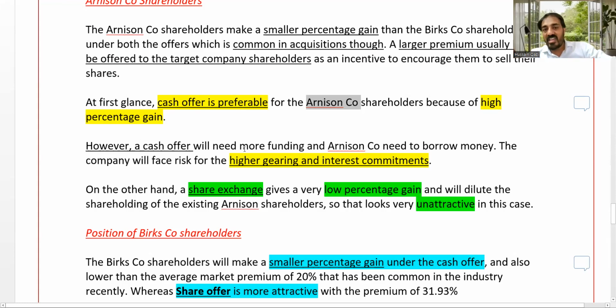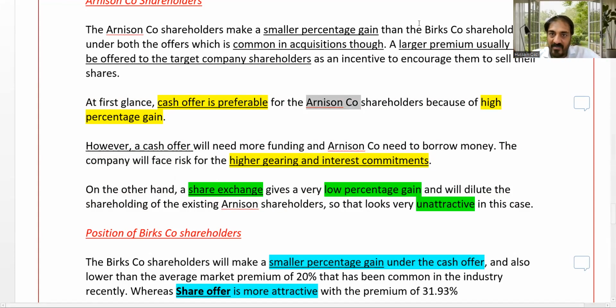A cash offer will need more funding, and it may be possible that the company needs to borrow money. So this will result in high gearing and interest commitments. So start with facts, add-ons with illustration, one plus point, one minus point of the cash.